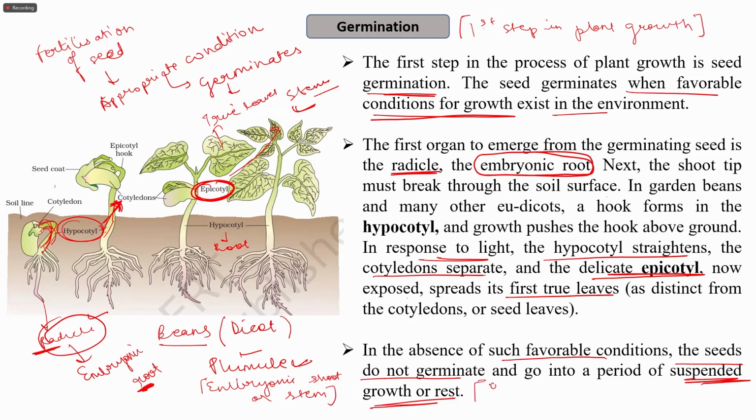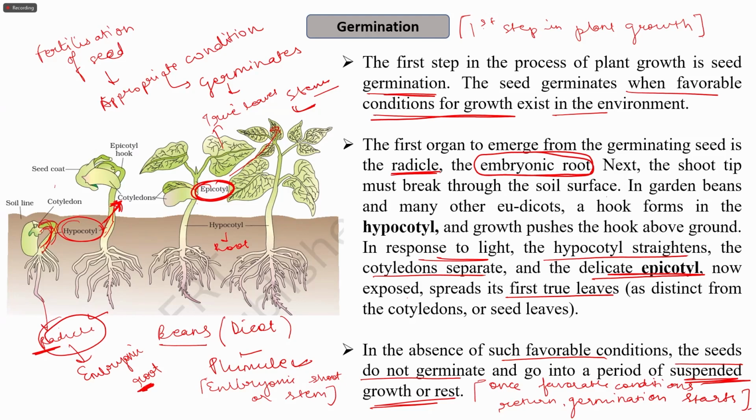Once the favorable conditions return, germination starts.